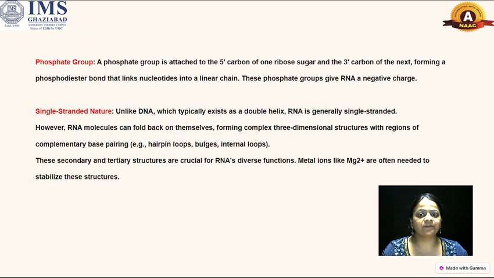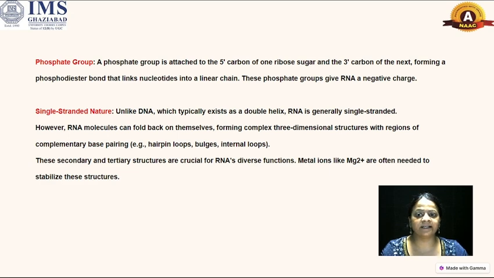Phosphate group. A phosphate group is attached to the 5' carbon of one ribose sugar and the 3' carbon of the next, forming a phosphodiester bond that links nucleotides into a linear chain. These phosphate groups give RNA a negative charge.